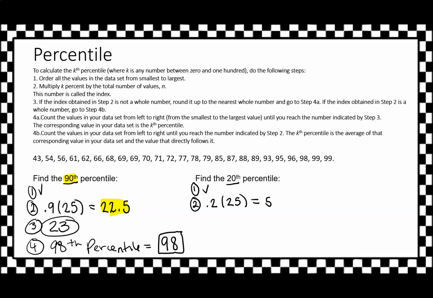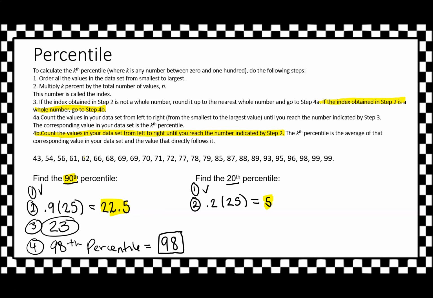Okay? So in this case, I need to read my step 3. It says, if the index obtained in step 2 is a whole number, go to step 4B. So step 4B says count the values in your data set from left to right until you reach the number indicated by step 2. In that case, I'm talking about 5.